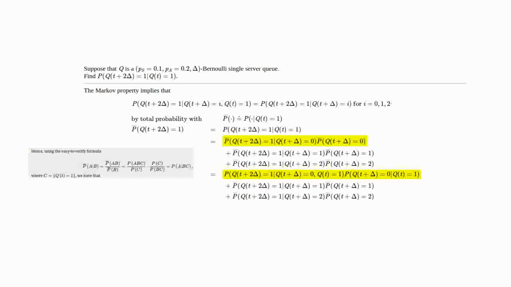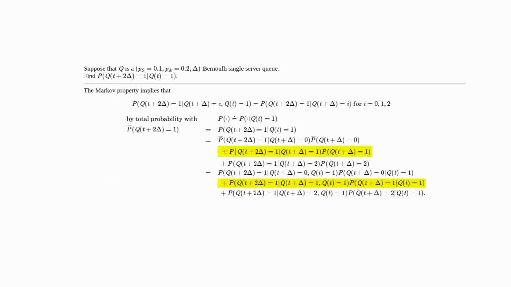So we've just substituted in for p bar, and we noted that if you condition p bar on something, it's just a double conditioning. So conditioning p bar with the event Q(t+Δ) equal to 0 is the same as conditioning P with Q(t+Δ) equal to 0 and Q(t) equal to 1.